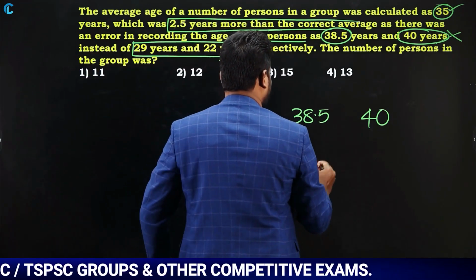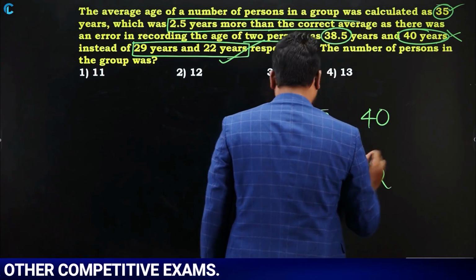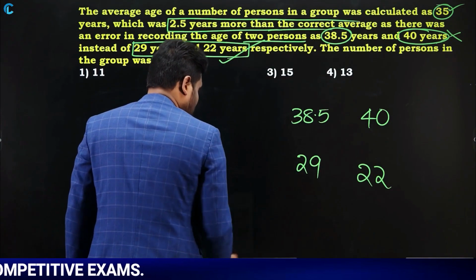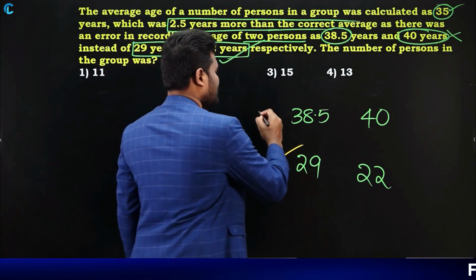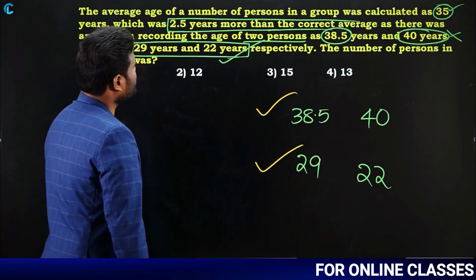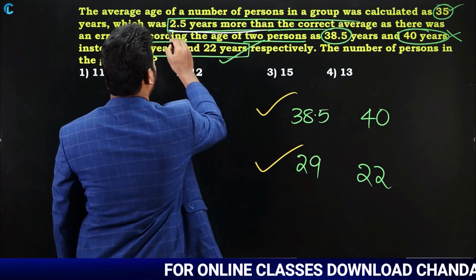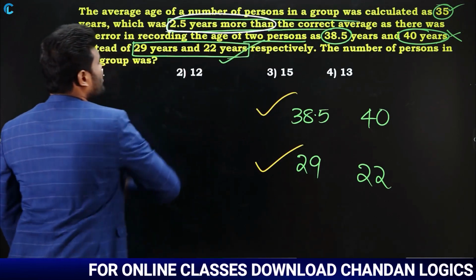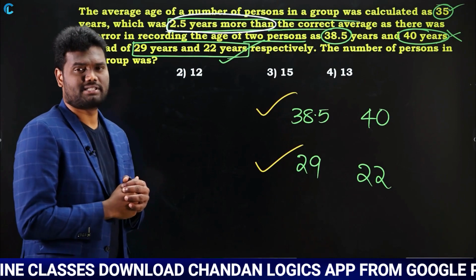Correct values are nothing but 29 and 22. So actually speaking, the correct values are 29 and 22, but they were wrongly entered as 38.5 and 40. Due to this, what happened? The question says the average increased, or changed, by 2.5 years more. Now your question is, total how many persons are there?